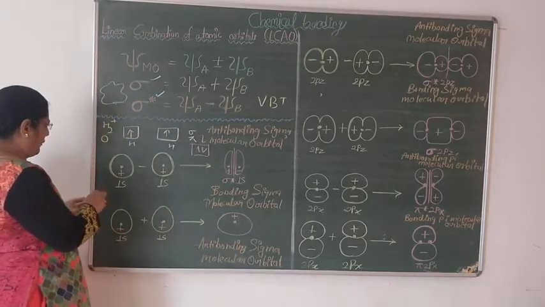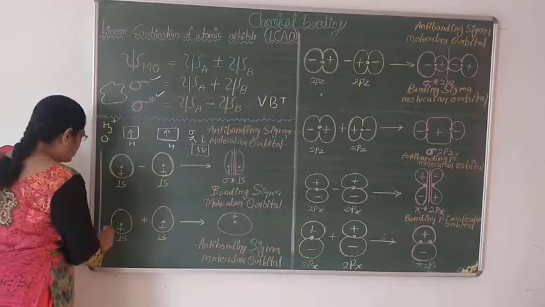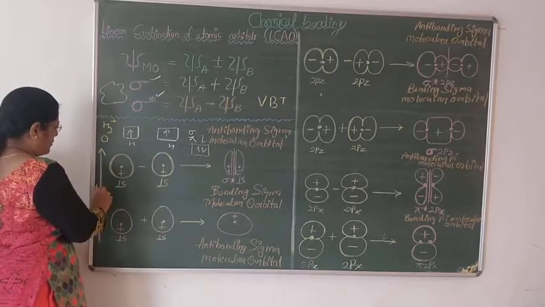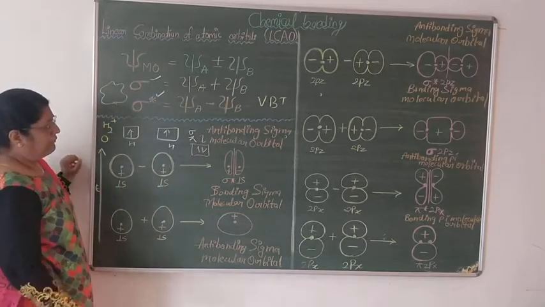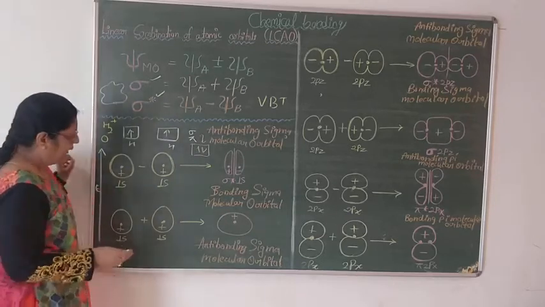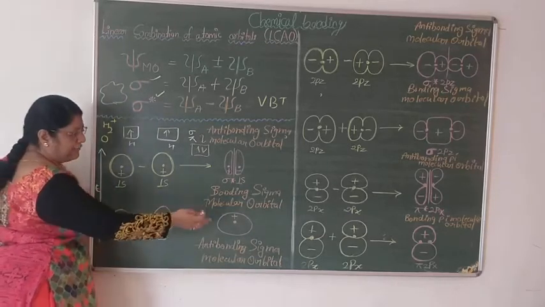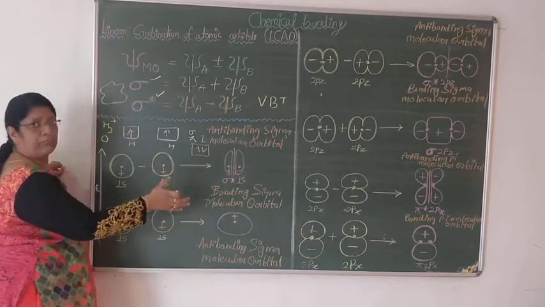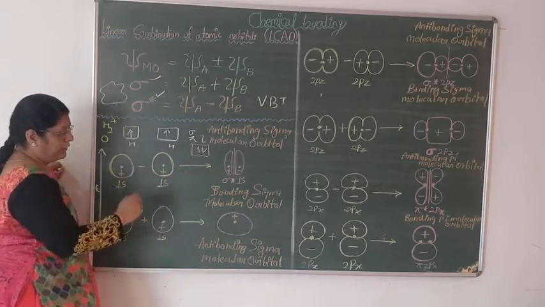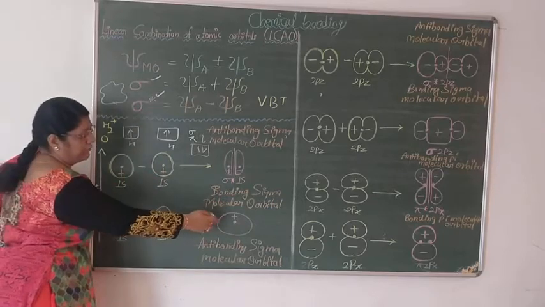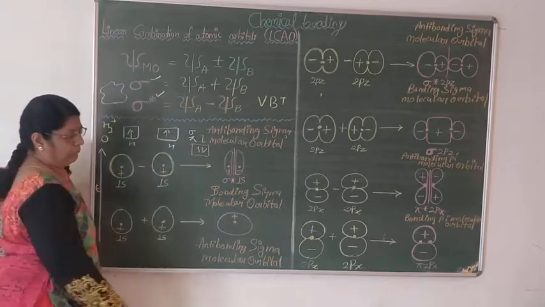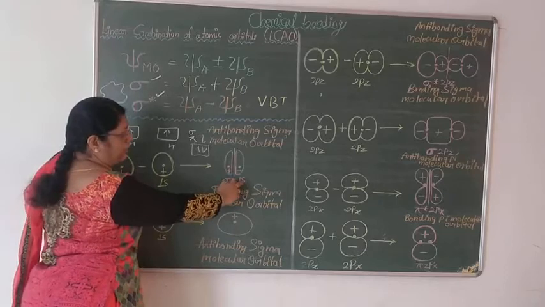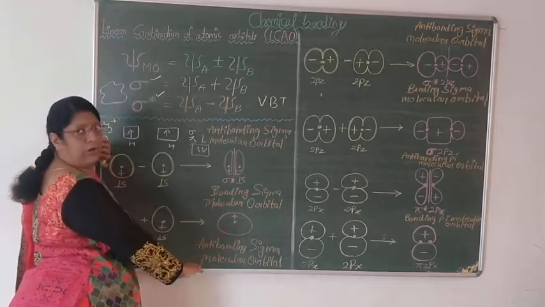So now we are going to understand the linear combination of atomic orbitals. When two s orbitals combine and get proper overlapping through constructive addition, they form a sigma bonding molecular orbital.